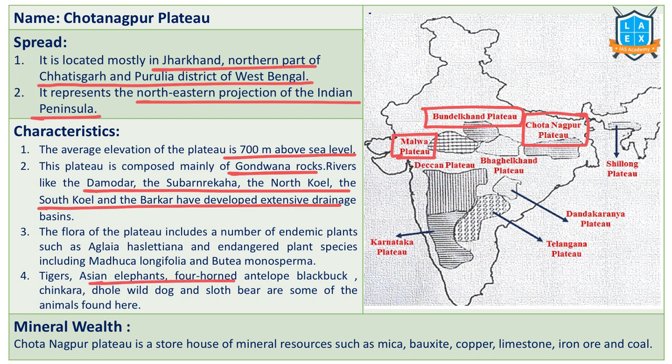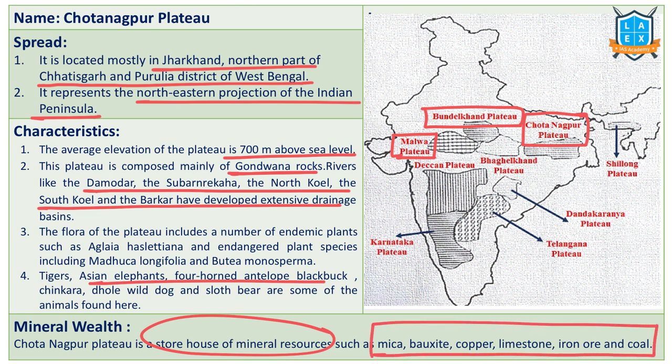Tigers, Asian elephants, these are all famous over here. Chota Nagpur is called the storehouse of mineral resources, consisting of mica, bauxite, copper, limestone, iron ore, coal. Major minerals are available in this particular region, Chota Nagpur Plateau. This is also called the Ruhr of India. The Ruhr region in Europe is important for mineral resources. Similarly, this one is called the Ruhr of India because of its rich mineral resources.